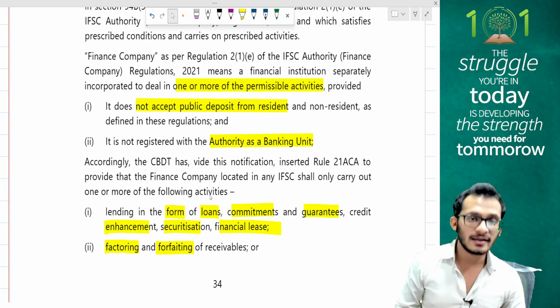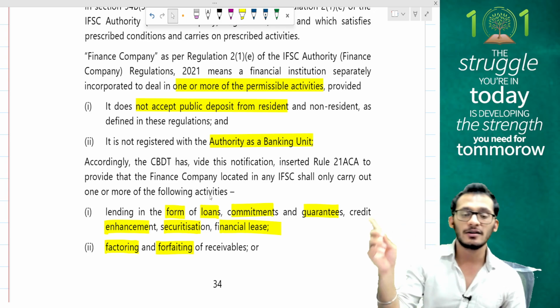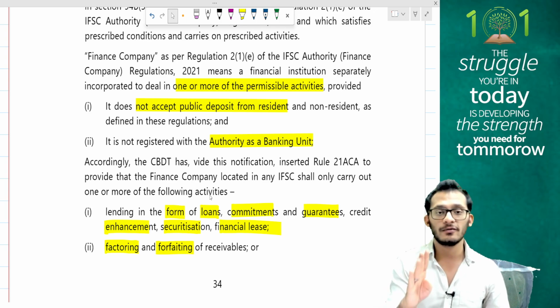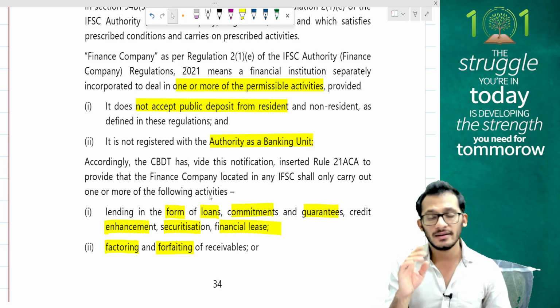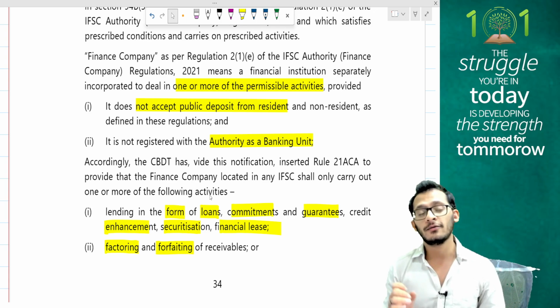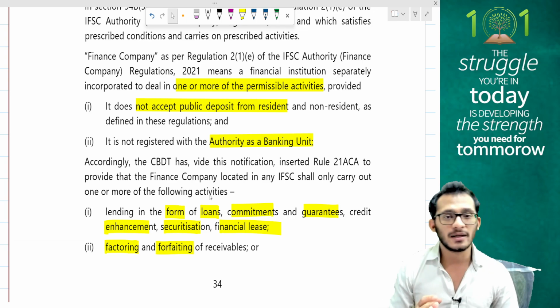Two things which are critically to be kept in mind from exam perspective: one is on the license office. If you have a license office, in that case, you have a due date of 8 months from the end of the financial year in order to file a form 49C. So 30th November becomes your due date.